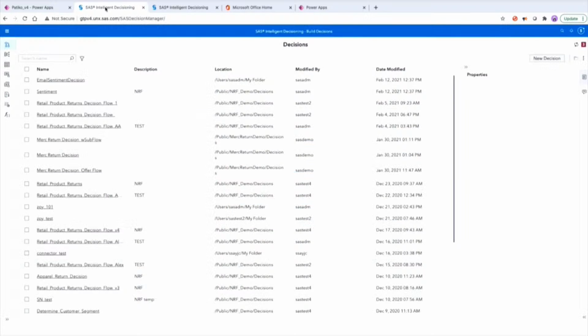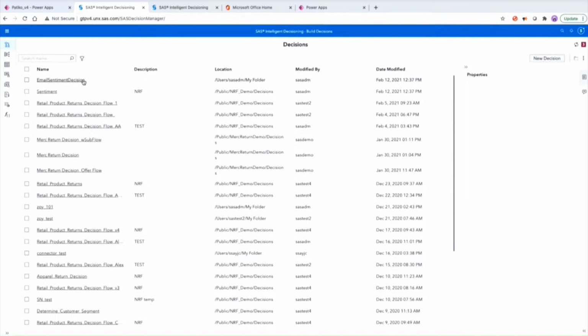Yeah, so I'm logging into SAS Intelligent Decisioning. You can see I have a whole bunch of decisions for different aspects of this particular online retailer. For example, I have one that's called email sentiment decision. So this one is used when we want to analyze the emails that are sent to us by our customers.